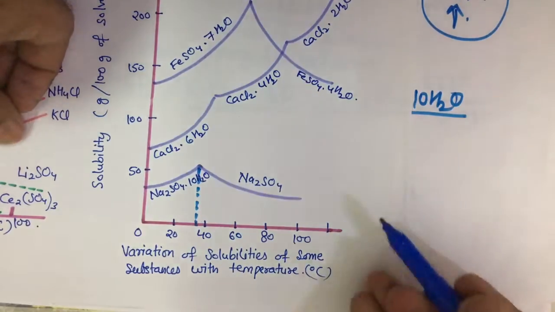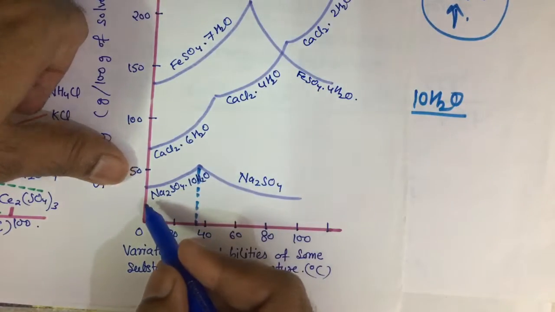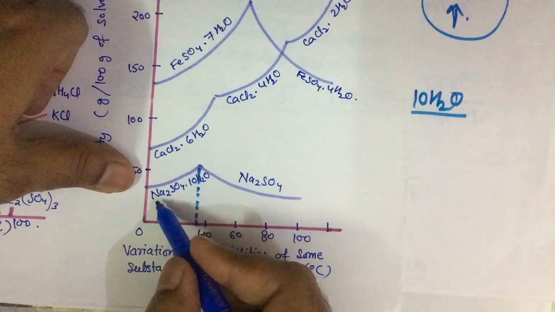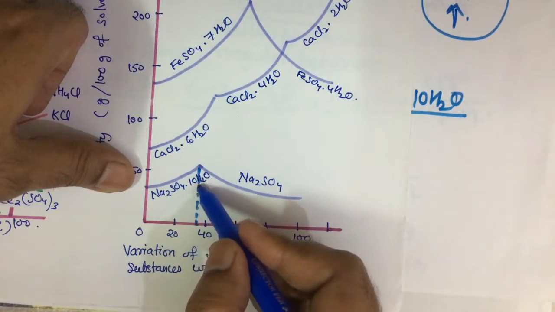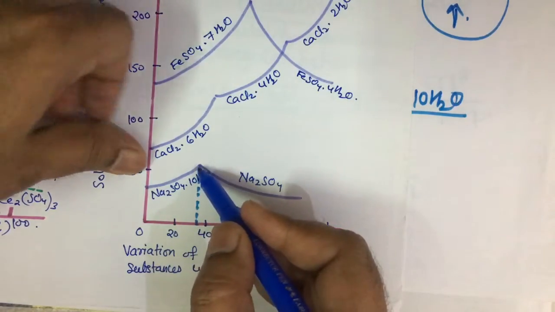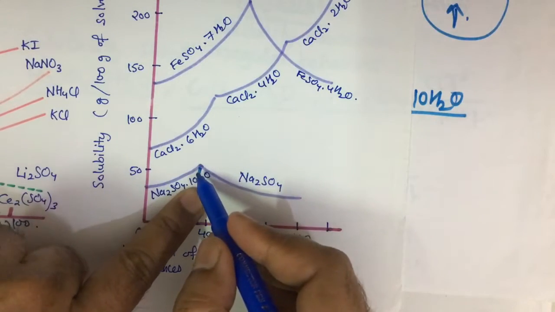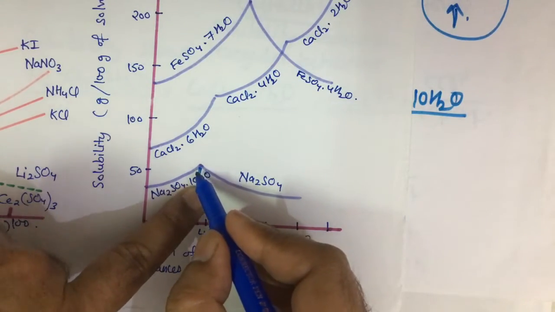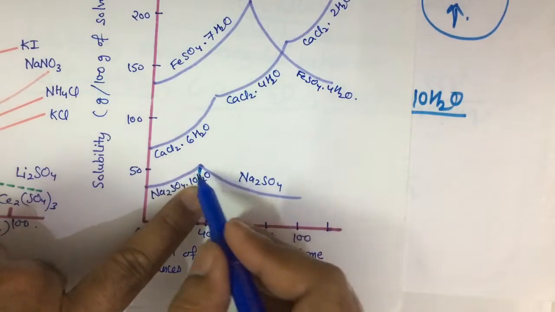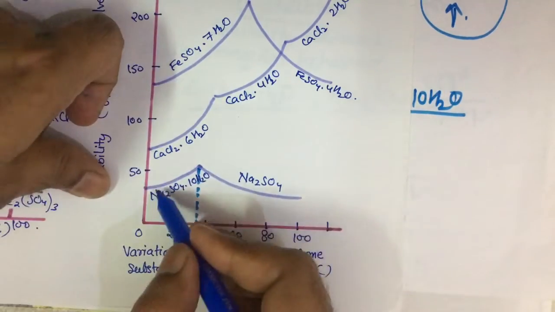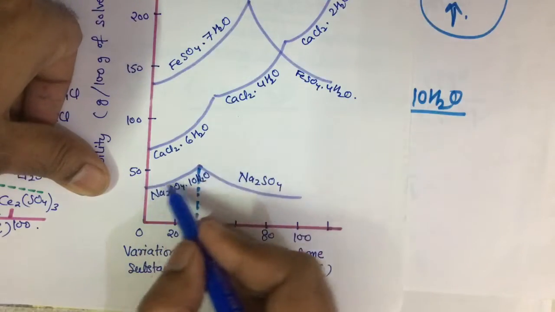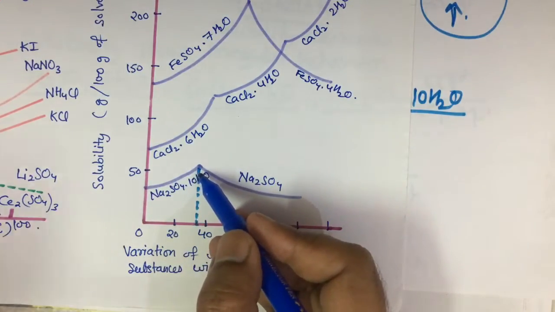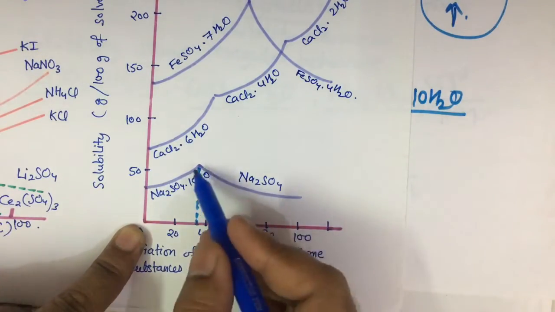If you look at the curve, there are two types of solids. Now at this point Na2SO4 10H2O, the decahydrate, dissolves. Now at this point it loses its water of crystallization and the solid becomes sodium sulfate. Here the dissolution of sodium sulfate takes place. Now this dissolution is exothermic, this is endothermic. So there is a break point in the curve. First it loses the water of crystallization, then the curve changes.